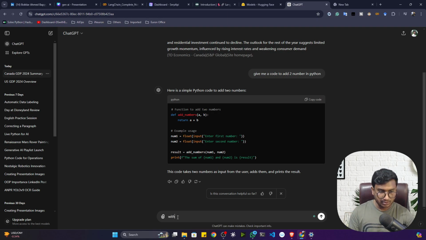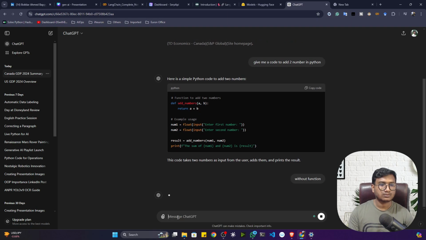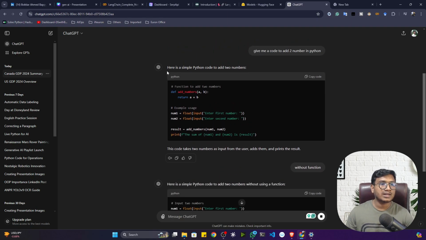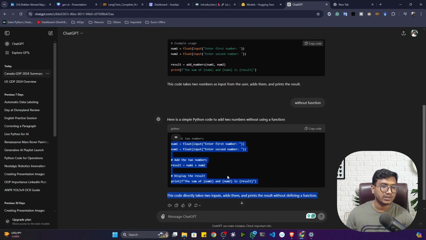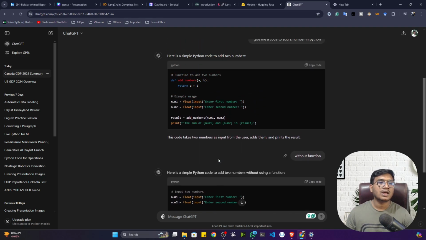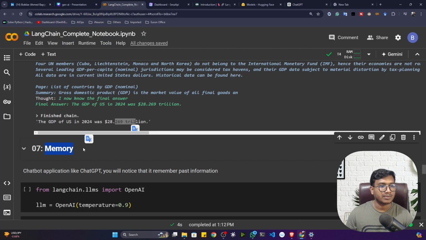I'll just write: without function. Now see, it has automatically remembered the previous prompt I gave, and beautifully it has given me the second response. That means it has some memory, a buffer memory in the backend, with the help of which it remembers my previous context. We'll be learning this in the memory part, in the next video.